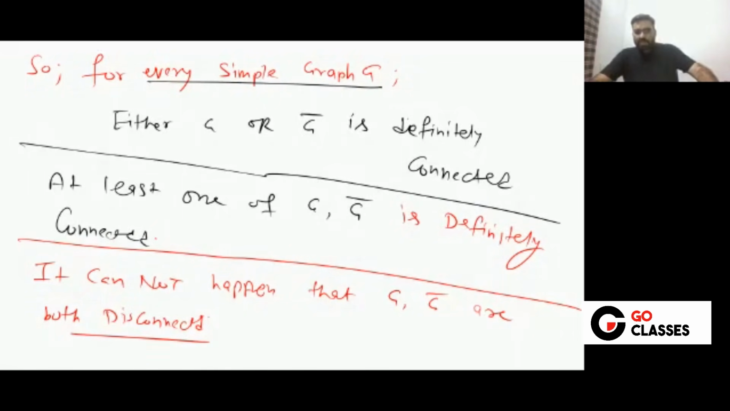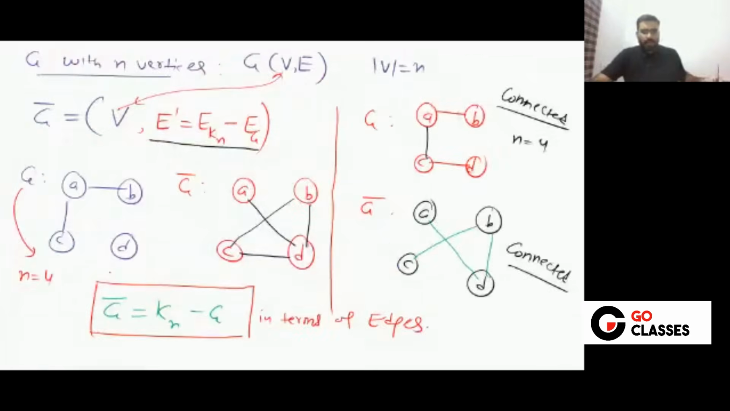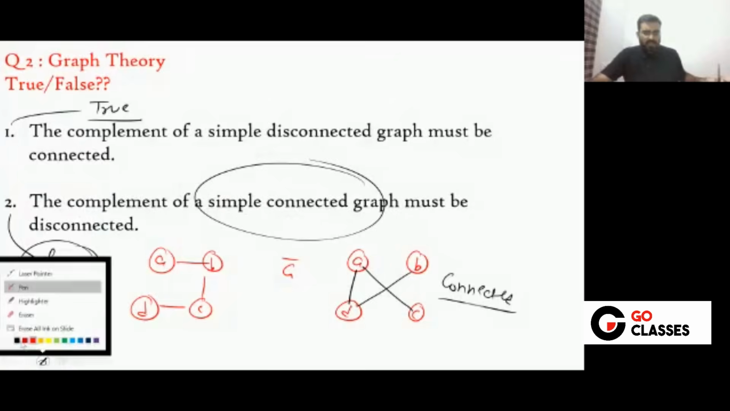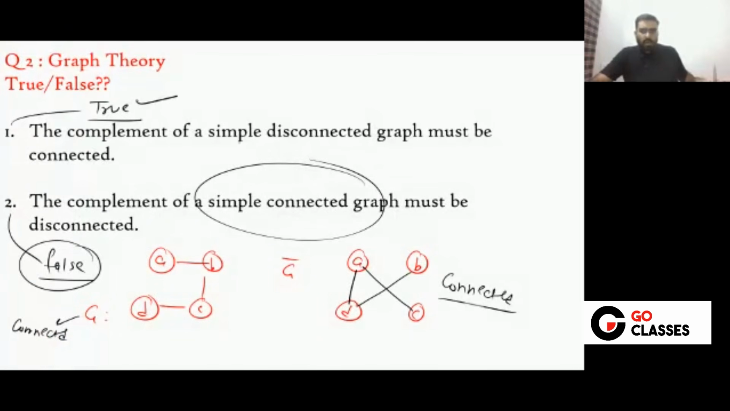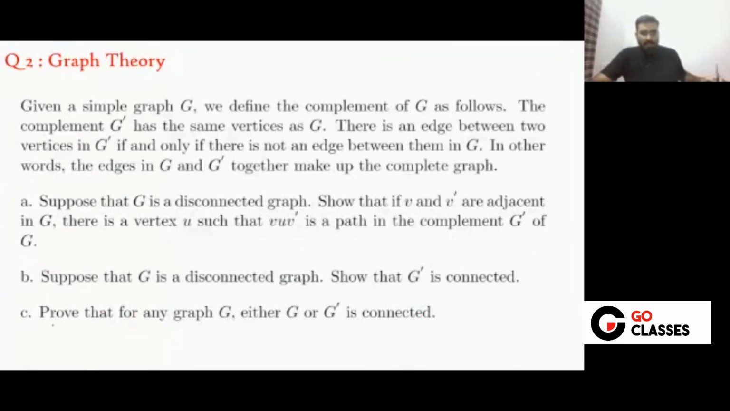So this is quite simple. Yes or no? This is a simple idea and the proof we have seen. So what have we done in this question? This statement is true: the complement of a disconnected graph must be connected. The complement of a connected graph may or may not be connected. This proof we have done for any graph, either G or G dash is connected. Also, if G is disconnected, then G dash is connected. So this is the proof. All these three questions we have done. This is the idea.